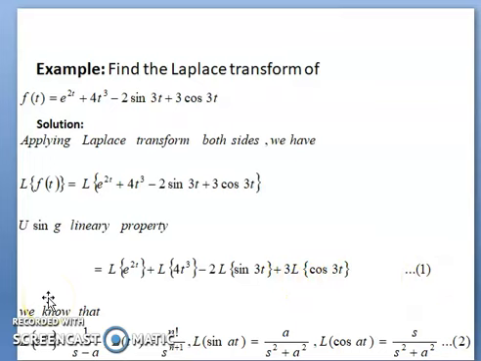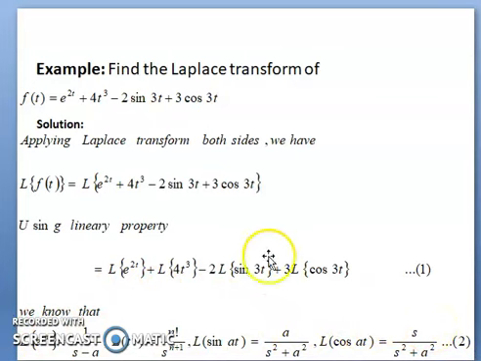Now we know that by the elementary property of Laplace transform, I have already discussed in lecture 2 what is the result of L of e to the power at. Laplace of L of e to the power at is 1 by s minus a. L of t to the power n is factorial n divided by s to the power n plus 1. L of sine at is a divided by s square plus a square. L of cos at is s divided by s square plus a square. So this is the basic elementary result of Laplace transform.